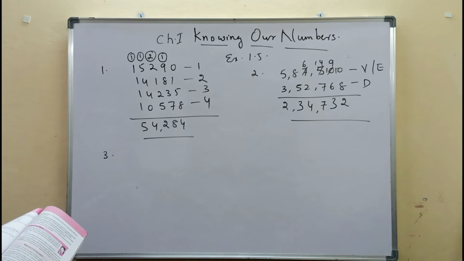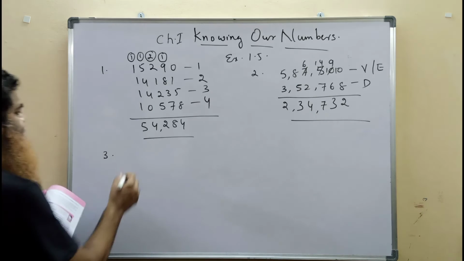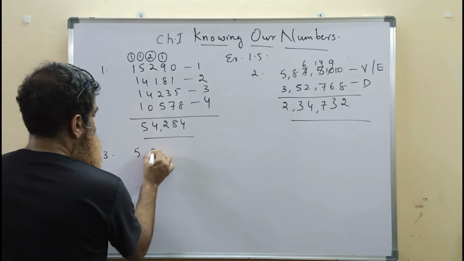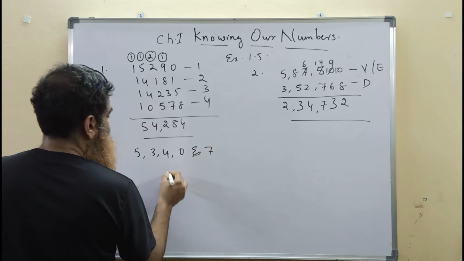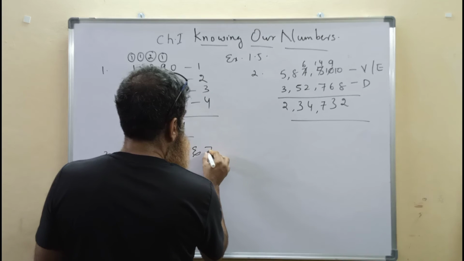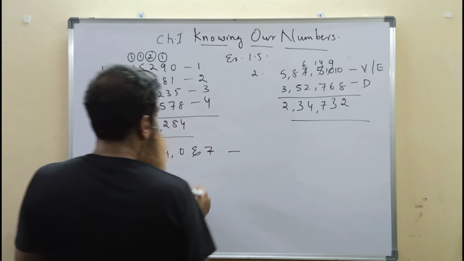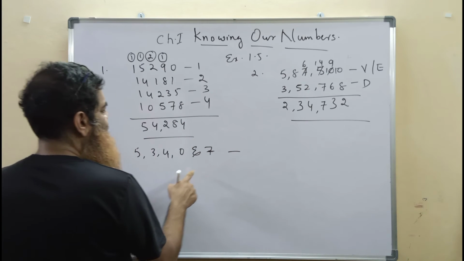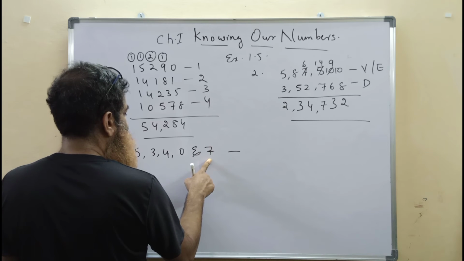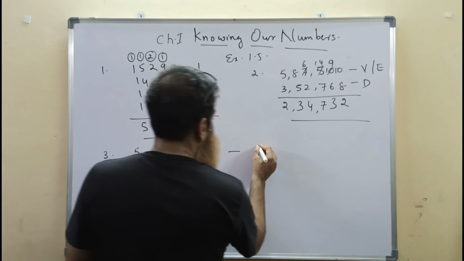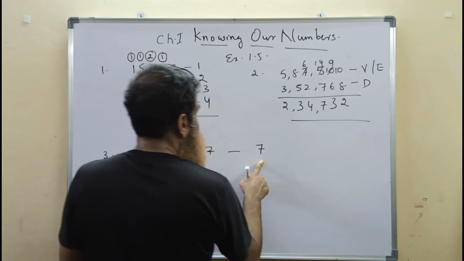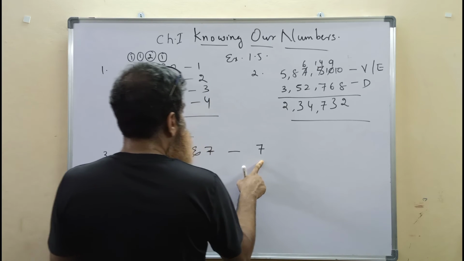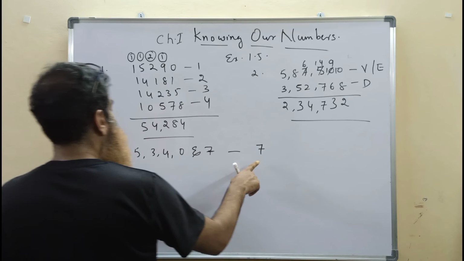Write the greatest and smallest 5-digit number formed by digits 5, 3, 4, 0 and 7. The greatest number and the smallest number. In these digits you can understand which is the greatest number. 7 is the greatest digit here. So we take 7 in the leftmost place, the first place here.